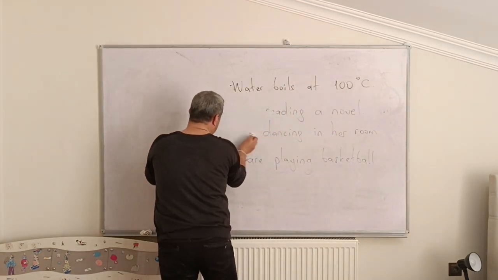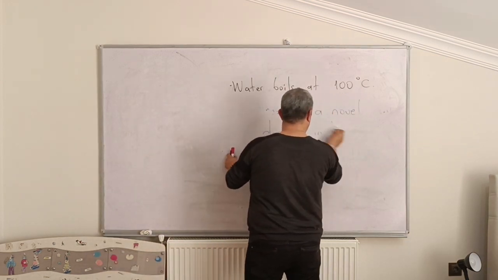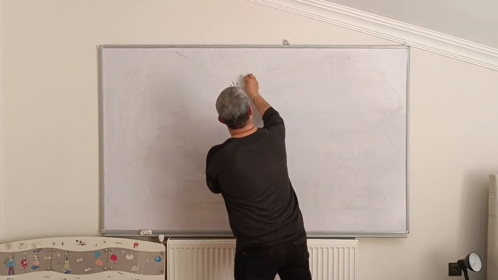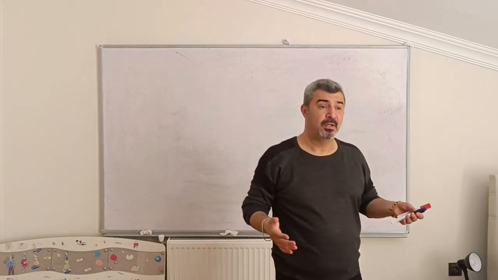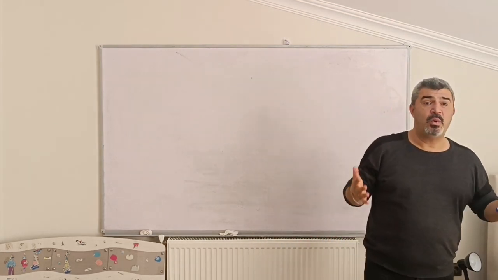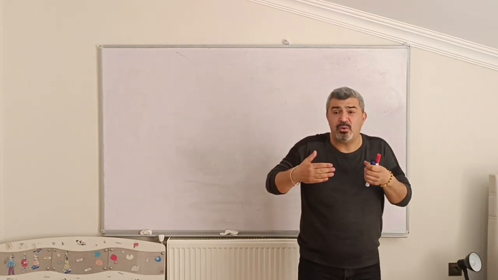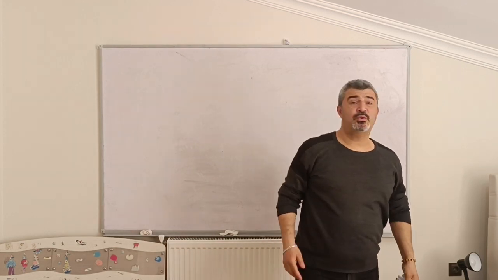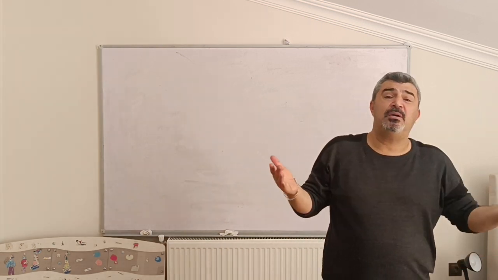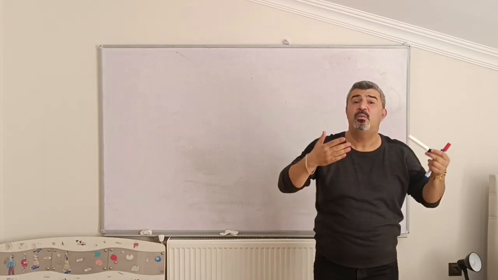Let's see what simple future tense is. Let me clean the board. Now I know that I can talk about what I do in general in simple present tense. I can talk about what I am doing now in present continuous tense. But I want to talk about tomorrow. I want to talk about next week. I want to talk about next year. I want to talk about 2050, many years later. So, what will we do?